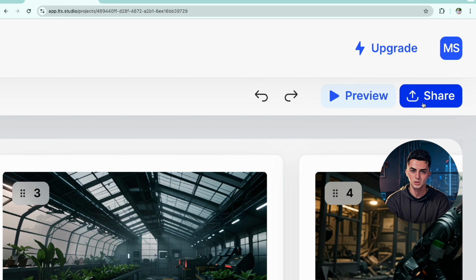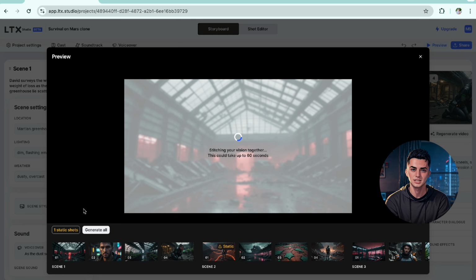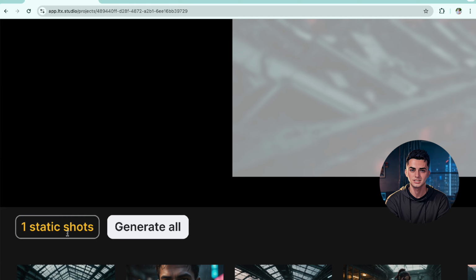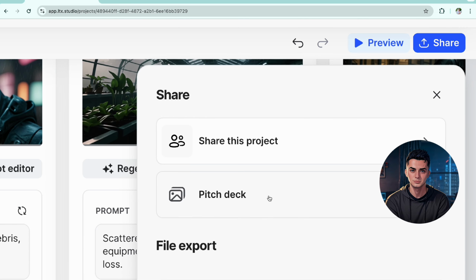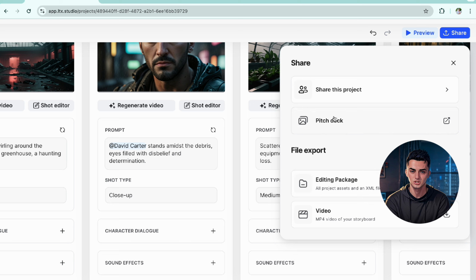Once you're ready, you can preview it or you can click on export. Then you have to generate all the static shots, so let me just generate them. Now it will generate these 18 shots for me. This usually takes a minute or two. What you can do is export it as a pitch deck. That's great if you're an artist or a filmmaker and you want to pitch your video to others, or you can just do it as a video.